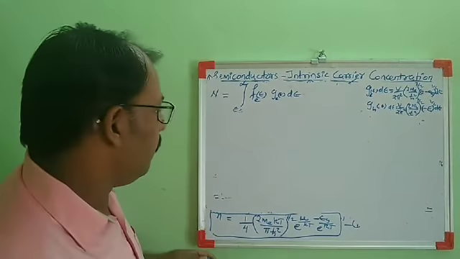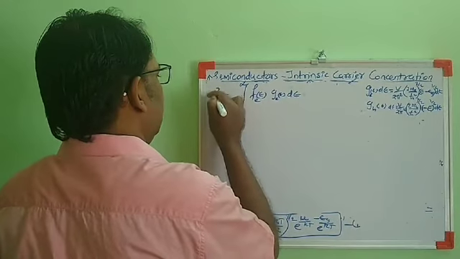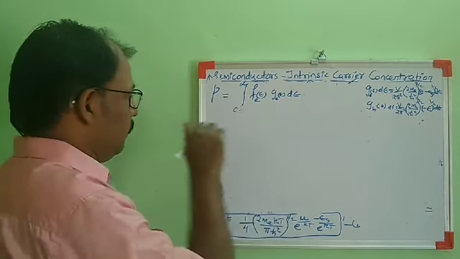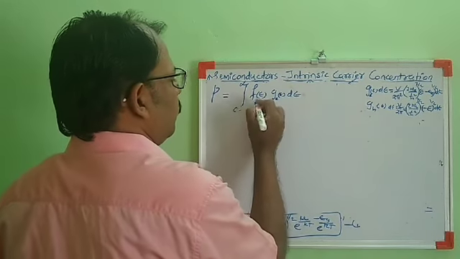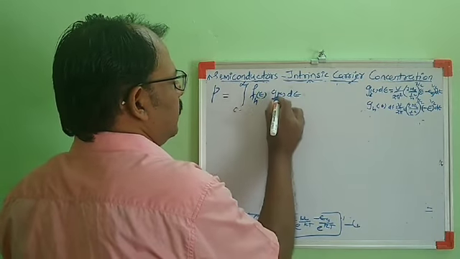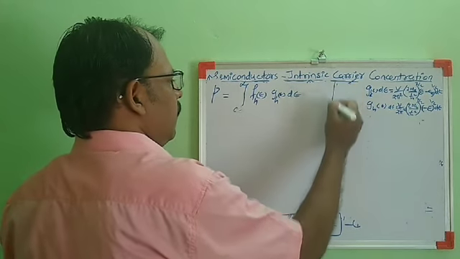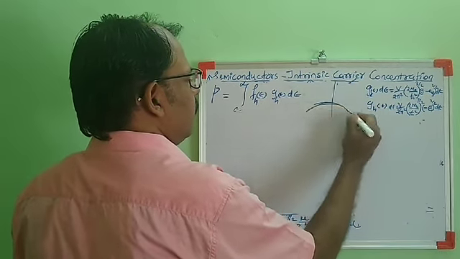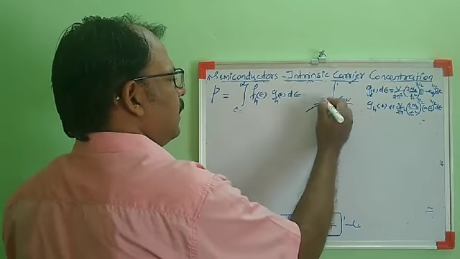For calculating the number density of holes in the valence band, I am taking it as P. Then it will be the product of f_h(E) with g_h(E), integrated over the valence band. This is the valence band, and the topmost level is EV, which is taken as 0 energy.